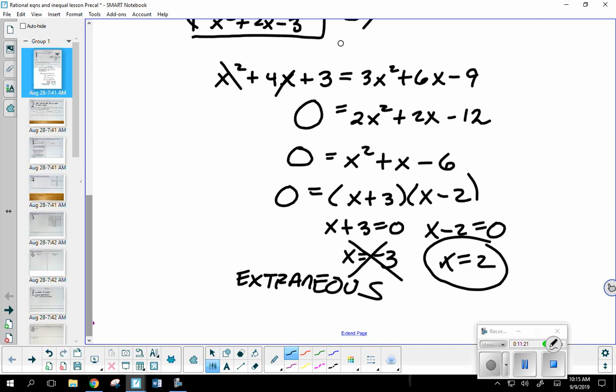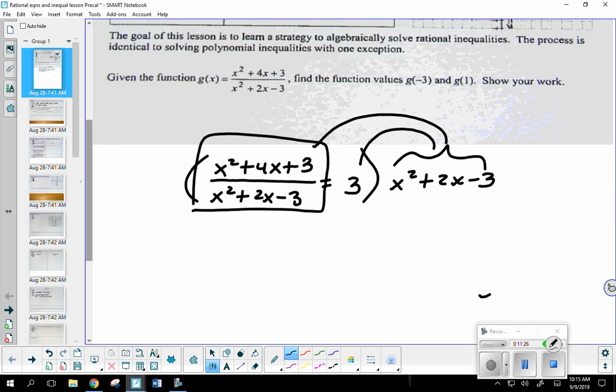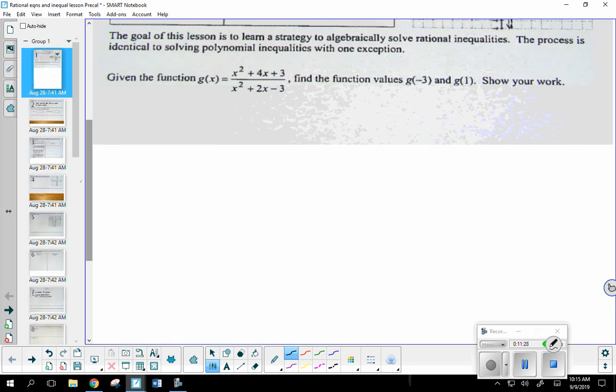Let's try another one. I'll show you another strategy. Okay, and then we're going to go ahead and move on to the inequalities because that's what we really want to do. Let's see here. What was the other problem I chose? I've got 1/6b squared plus 1/6b equals 1/b squared. So this one is not related to the problem on your paper as the previous one was. This is just a completely different rational equation.